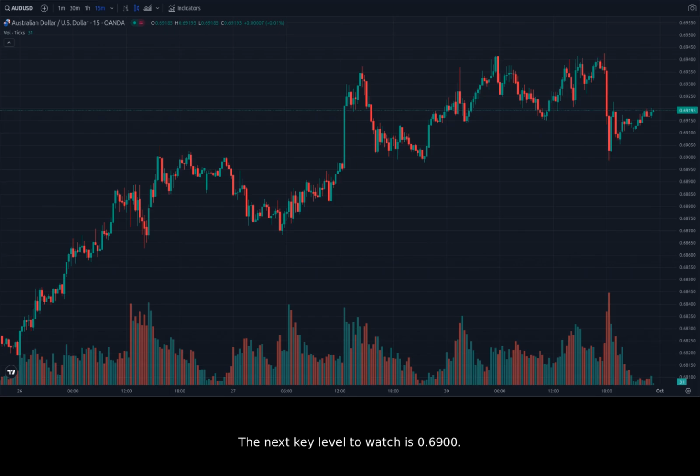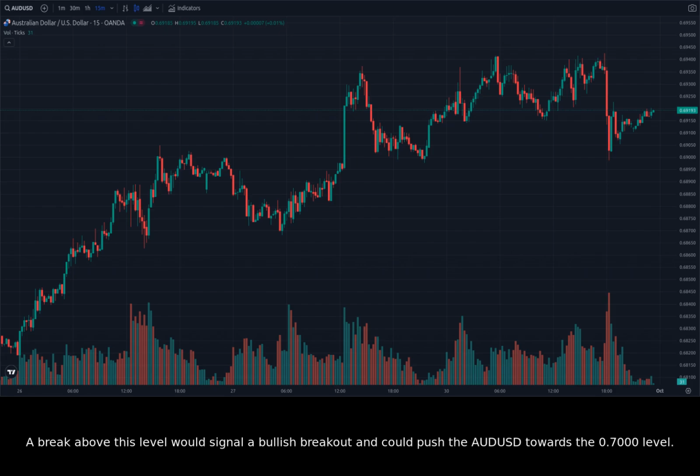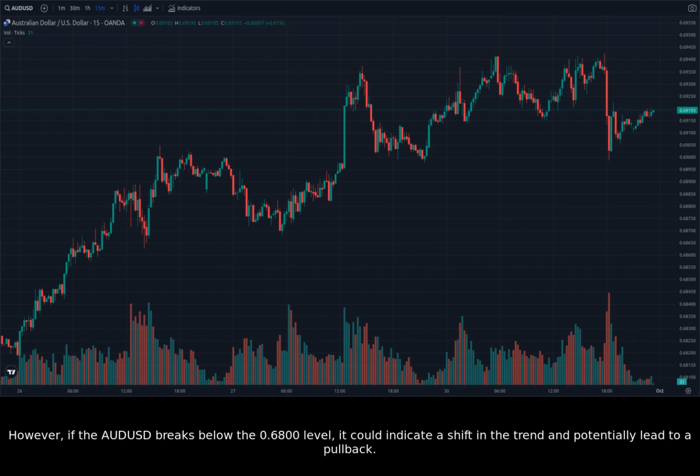The next key level to watch is 0.6900. A break above this level would signal a bullish breakout and could push the AUDUSD towards the 0.7000 level. However, if the AUDUSD breaks below the 0.6800 level, it could indicate a shift in the trend and potentially lead to a pullback.